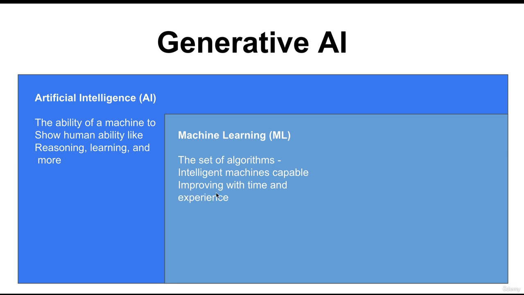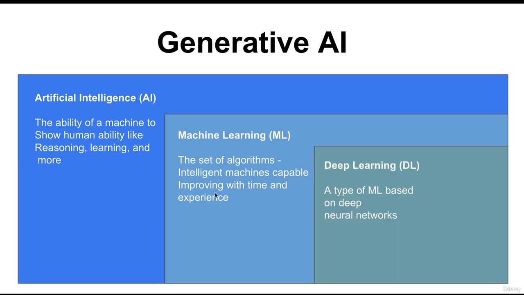Followed by that, we have deep learning, which is a subset of machine learning. Deep learning encompasses deep learning models, which are called neural networks and are particularly suitable in domains such as computer vision or natural language processing and more. Followed by that, this is where generative AI comes in.